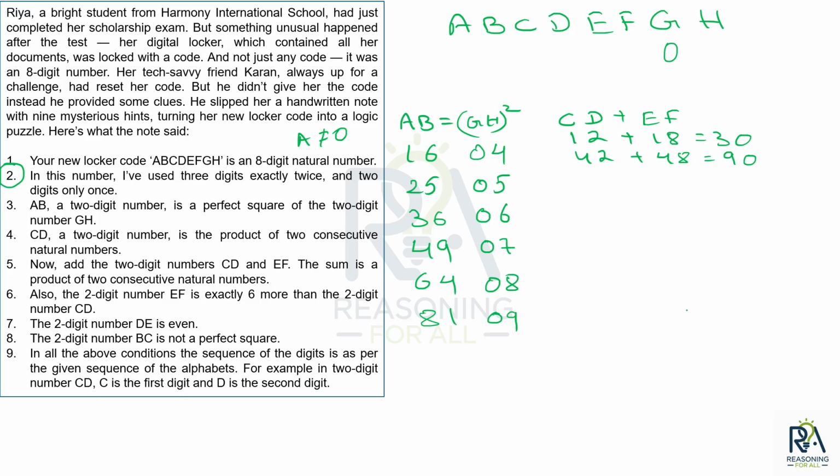Okay, done. Then what we have? Okay, so now we have two cases, CD 12 and EF 18, or CD 42 and EF 48 G0. Okay, these are our two scenarios that came out. Then what we have? Seventh condition: the two-digit number DE has to be even.